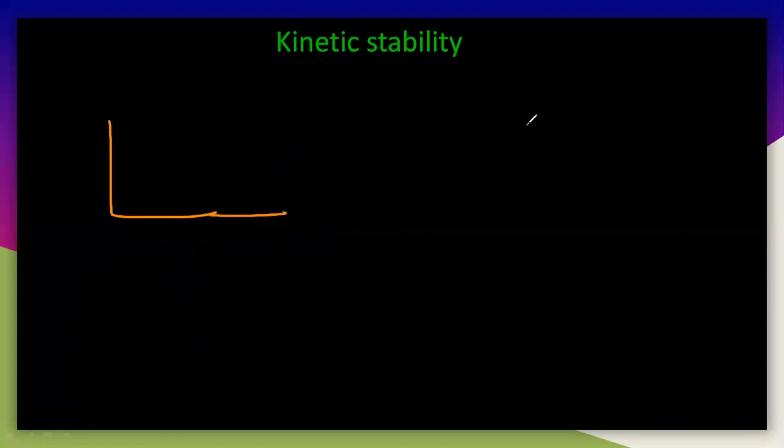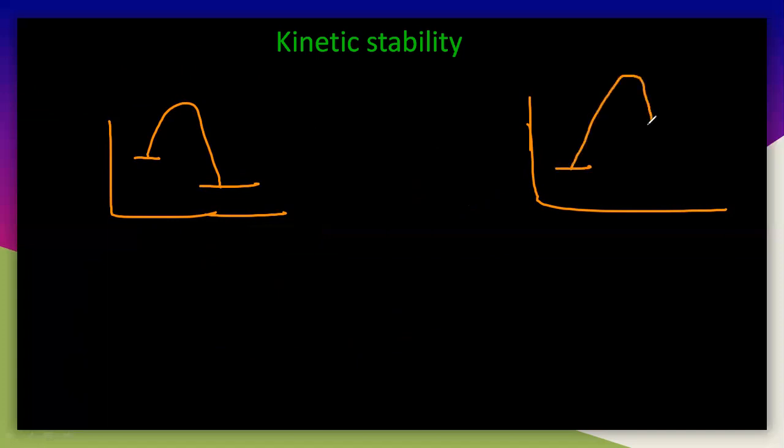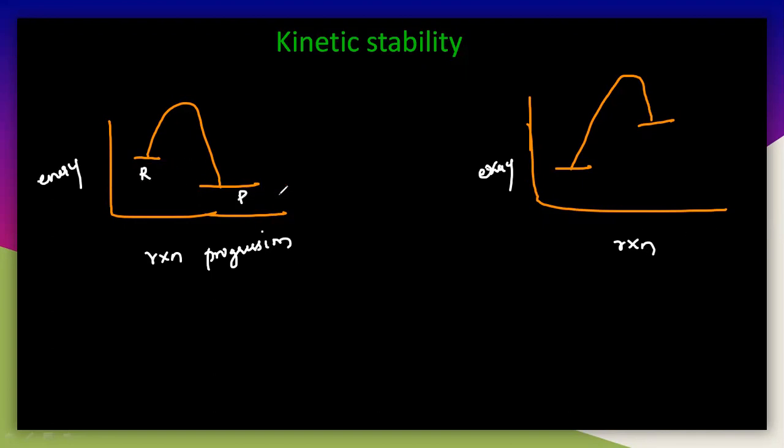I will relate with two graphs. So let us try to draw these two graphs. What is the difference between these two things? Here this is the energy and this is the reaction progression. This is also energy and this is also reaction progression. See what happens here: this is the reactant energy and this is the product energy. This is also the reactant energy and this is the product energy.